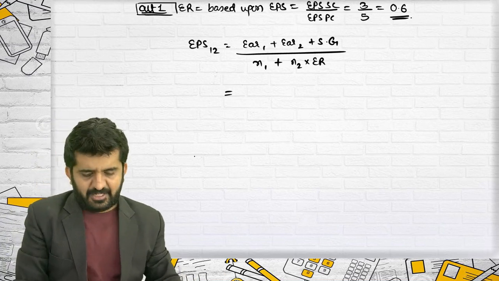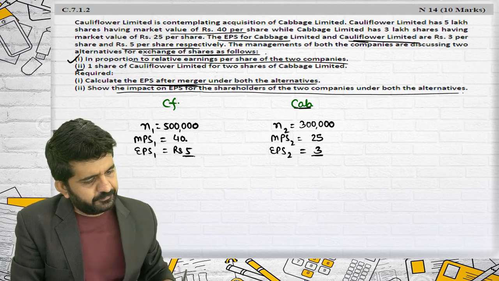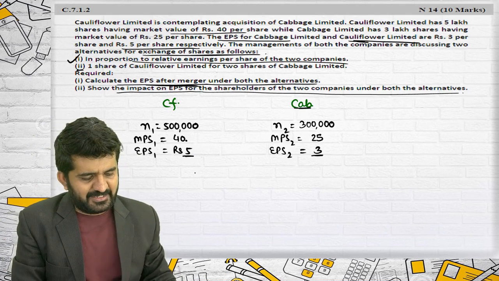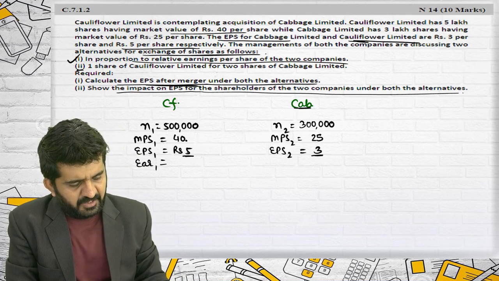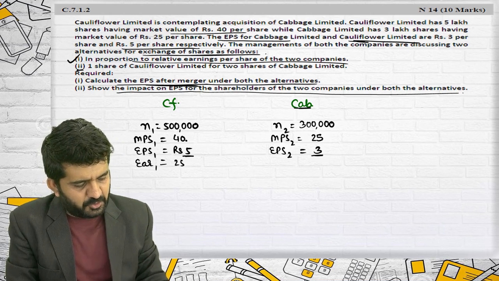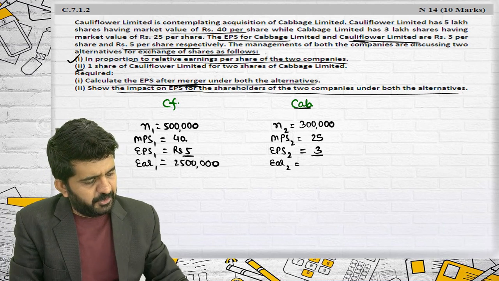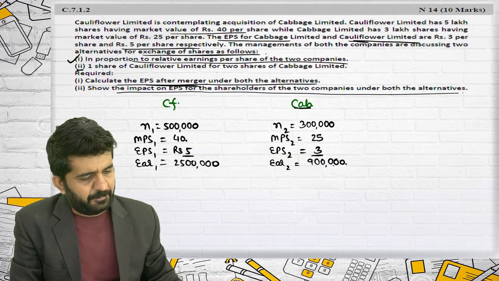I have each and every data. Earnings of company 1 will be 5 into 5 lakhs, which is 25 lakhs. Earnings of company 2 will be 3 into 3 lakhs, which is 9 lakhs. So 25 lakhs plus 9 lakhs.